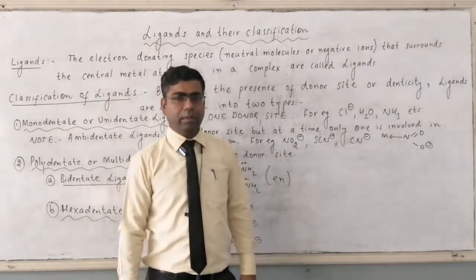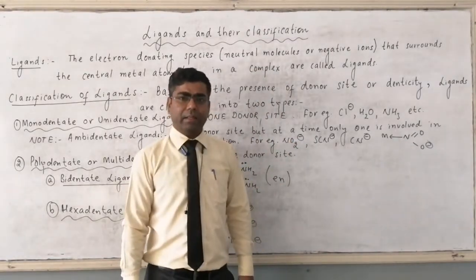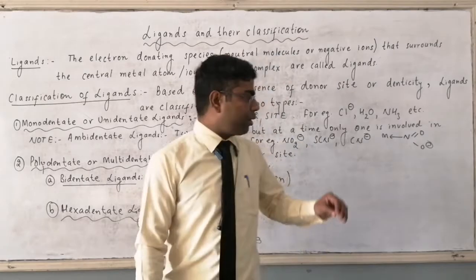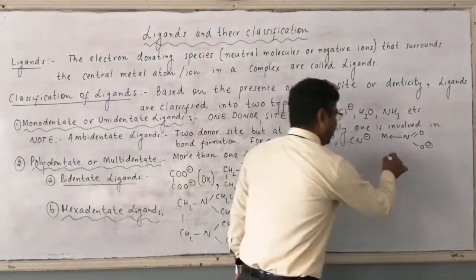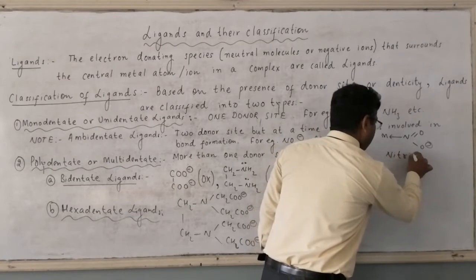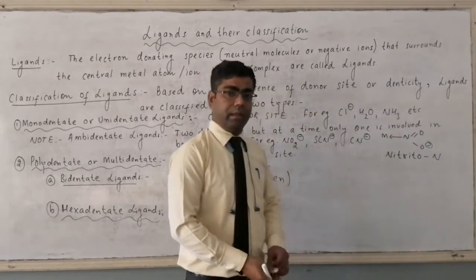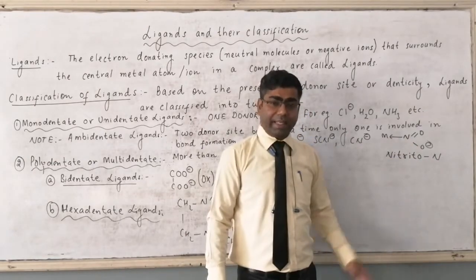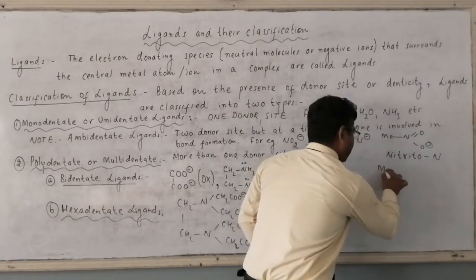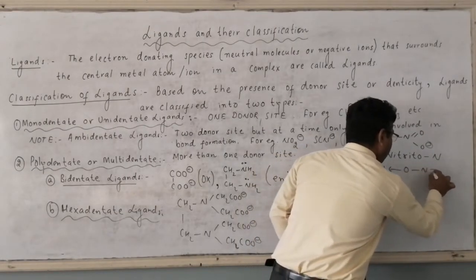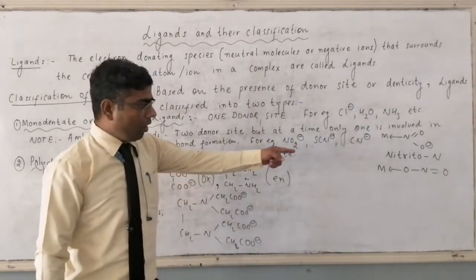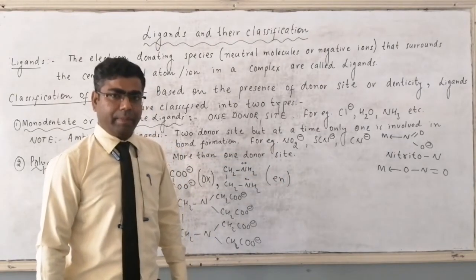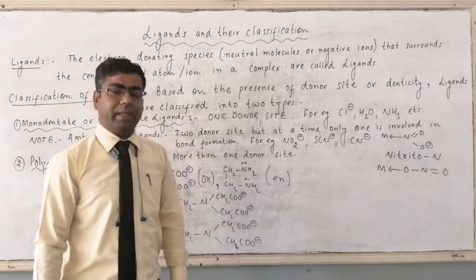When nitrogen from the NO2 minus ligand contributes its lone pair for the formation of a coordinate bond, then this ligand is named nitrito-N. Nitrogen atom is involved in bond formation. It can also be oxygen, where we write N bond with oxygen and double bond O. Here oxygen is involved in bond formation with the metal atom or metal ion. It means here oxygen is working as a donor site.